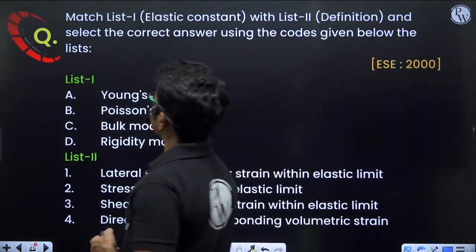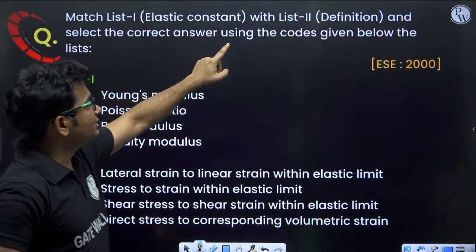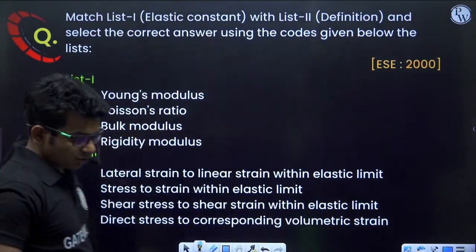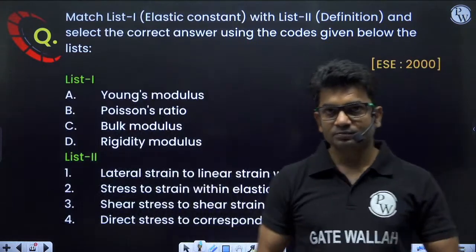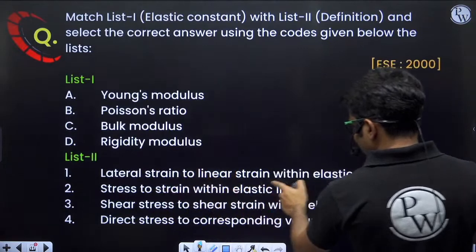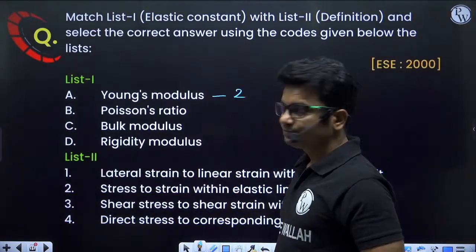Next question is match the following. So match list 1. In list 1 we are given elastic constants, and list 2 is the definition of those elastic constants. Okay, so Young's modulus. What will be the Young's modulus? Young's modulus, stress to strain within elastic limit. Okay, so Young's modulus will be 2.